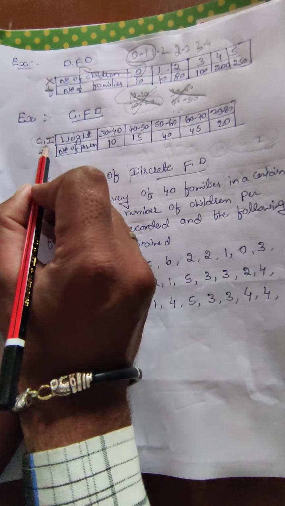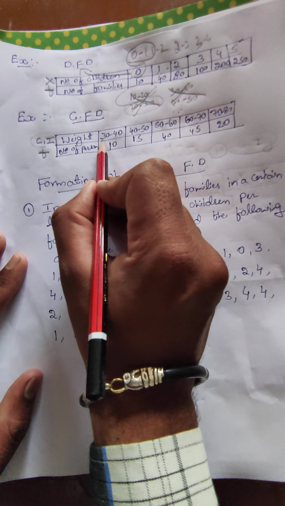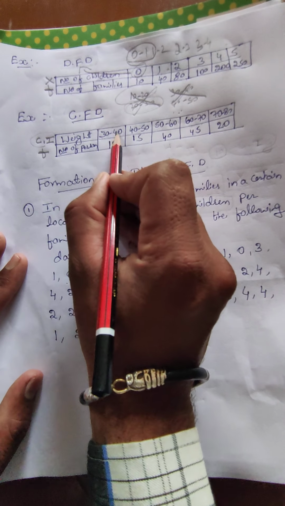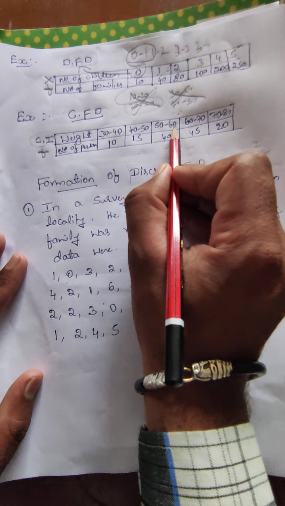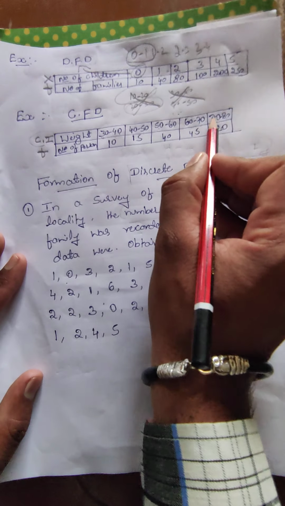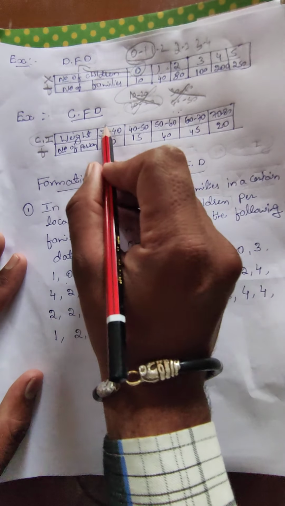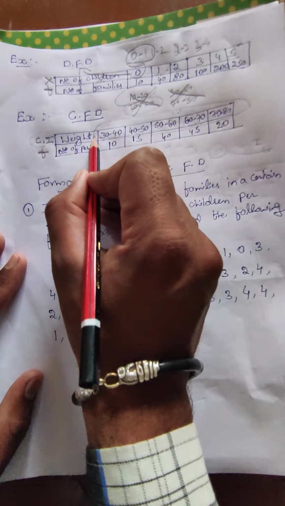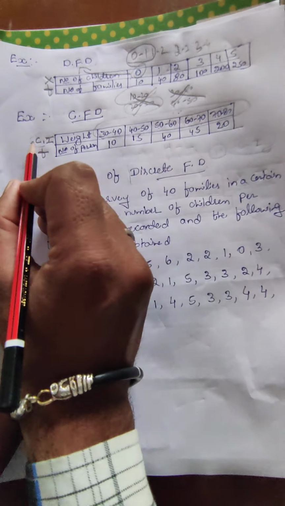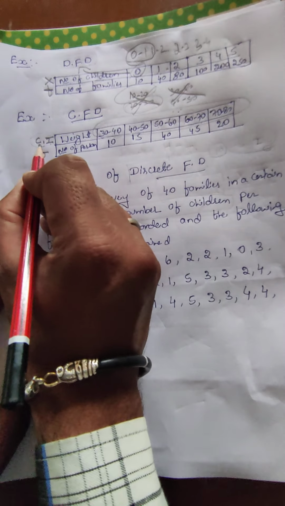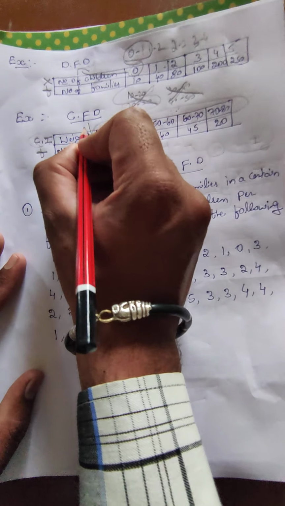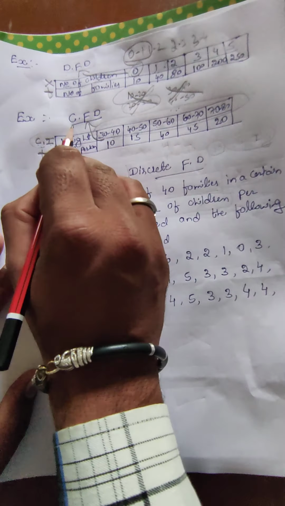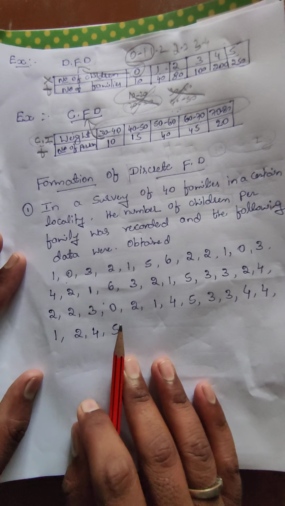These are class intervals. Why are they called class intervals? Because the information is given in continuous form: 30 to 40, 40 to 50, 50 to 60, 60 to 70, 70 to 80. The data is recorded in a continuous form. That is called continuous intervals or class intervals. So this data we denote as a continuous frequency distribution.